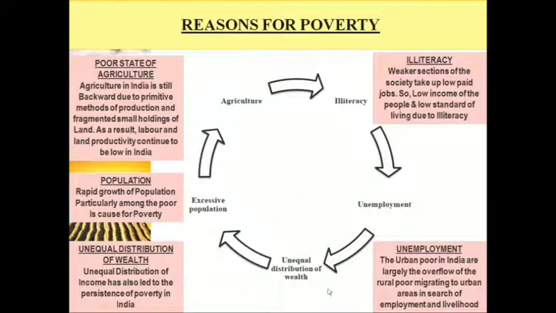And the next one is unequal distribution of wealth. In India, you could see the wealth distribution is very unequal. It's like the rich getting richer and richest, while the poor getting poorer and poorest, and hence there is a higher rate of poverty. And finally, as I already told you, excessive population. More population is one of the main reasons for India having a majority of people under the poverty line.